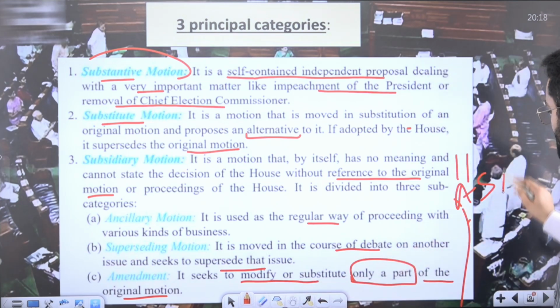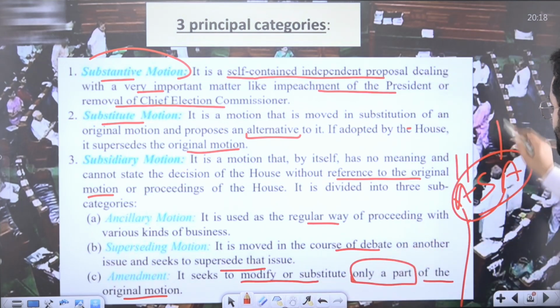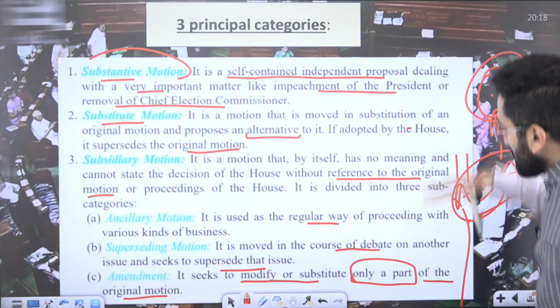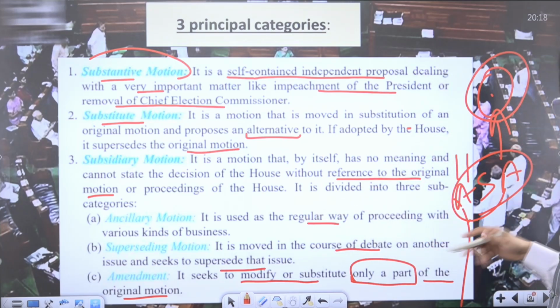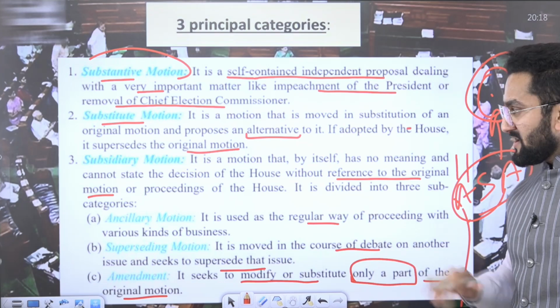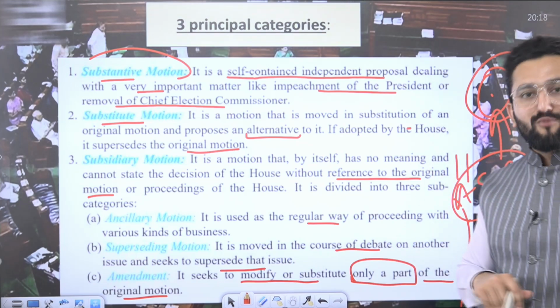Ancillary, supplementary and amendment. These are only connected with the original motion because all of them are subsidiary motions. They should actually come as a component, as an additional part of this original motion. Okay, you have to give reference to this original motion.